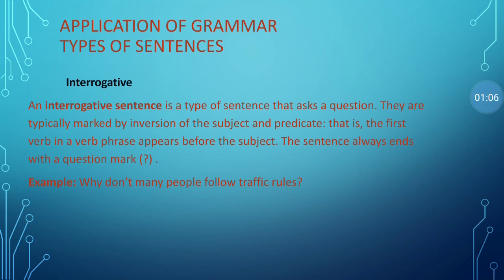The sentence begins with a WH word or a helping verb. The sentence that begins with a helping verb is called a yes-no type of question, and the sentence that begins with a WH word is also called a WH question. For example, why don't many people follow traffic rules?